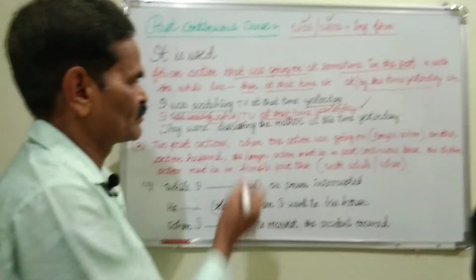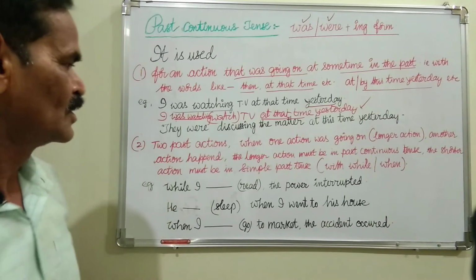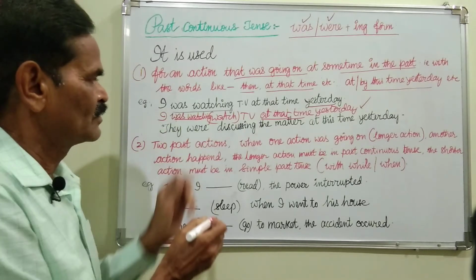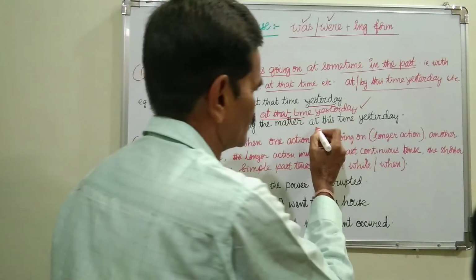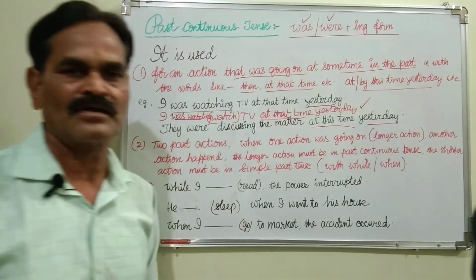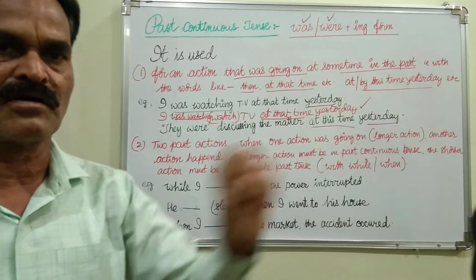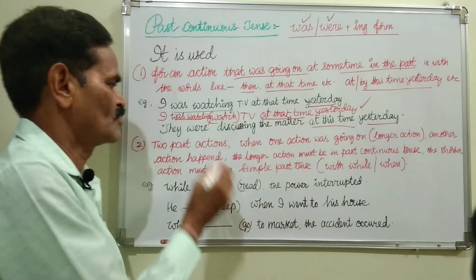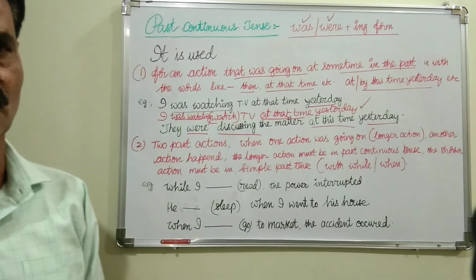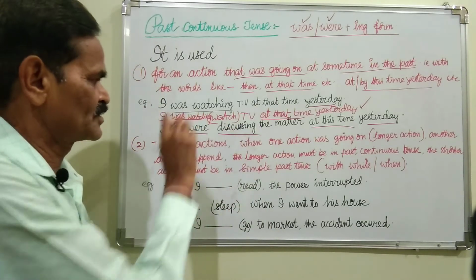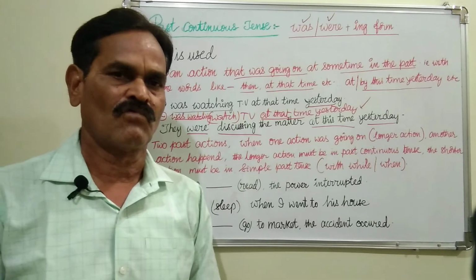And: They were discussing the matter at that time, yesterday or last week. Here also, they dash (discuss) may be given in the brackets. Then at this time yesterday, or at this time last week, or at this time Monday last, and that kind of words are there. Here you must use was or were plus the ing form of discuss. So we have to write they were discussing; we cannot use any other tense. This is the one occasion.